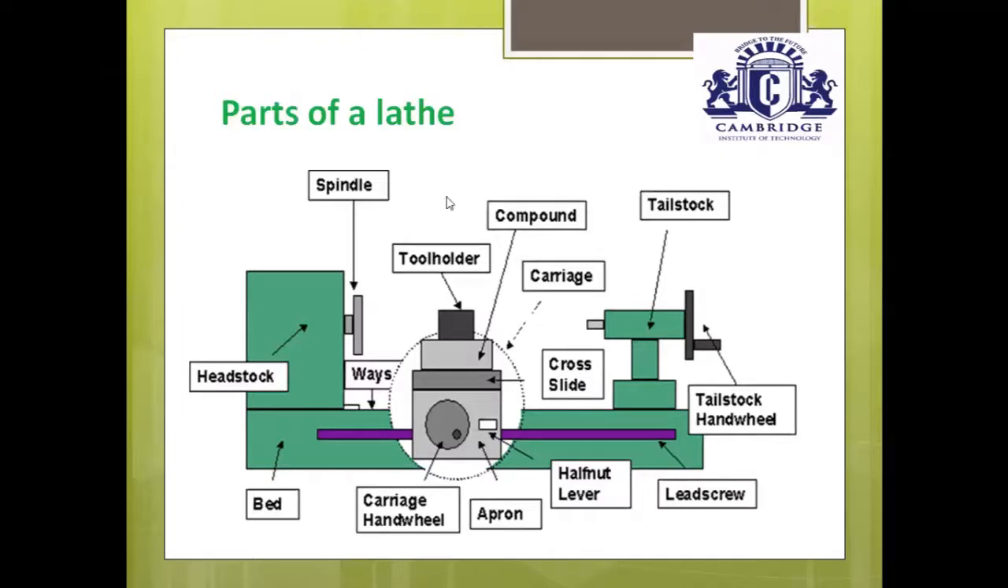After this is the tailstock. This tailstock assembly has a spindle. The spindle is mainly used to support the dead center. The main function of the dead center is to support the other end of the workpiece during performing the cutting operations.